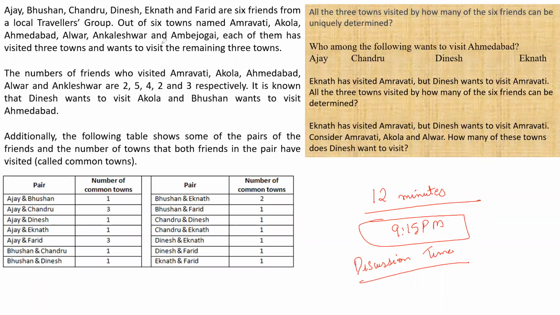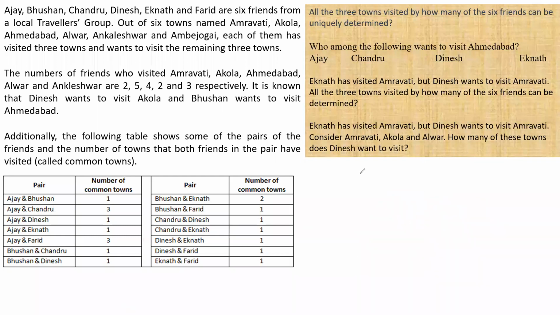When we look at the set, it says A, B, C, D, E, F, Ajay, Bhushan, Chandra, Dinesh, Ekant, and Fareed. These are the 6 friends, and they are from a local traveler group. Out of these 6 towns named Amravati, Akola, and so on, each of them has visited 3 towns and each of them wants to visit 3 places. So if 6 friends have visited 3 places each, then what are the total number of visits?